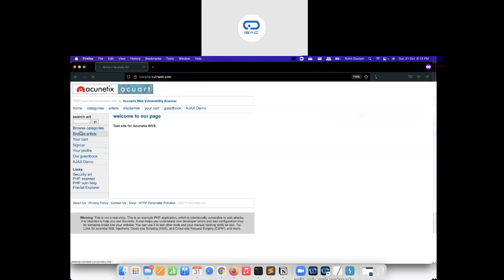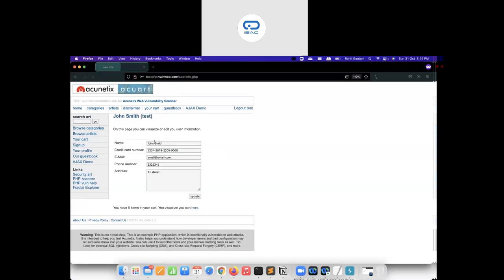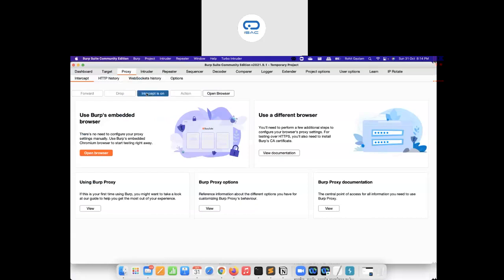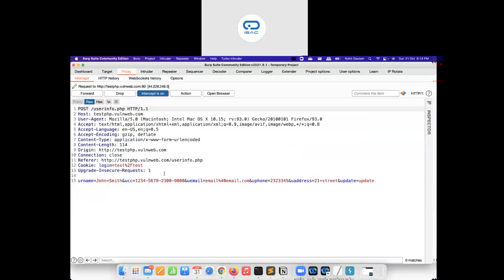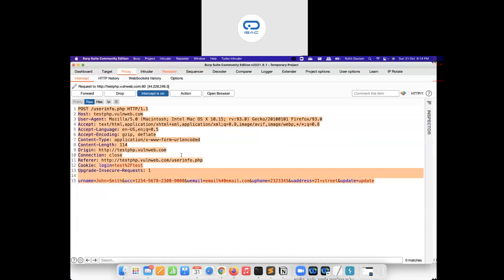Let us quickly log in to this specific target. The username is test, the password is test. It is already mentioned over here. Let me hit login. Here you can see the name, credit card number, email, and phone number, and this is a POST form. In my profile, I'm going to turn intercept on and update this, and you can see this is the request which is going on. I'll send this request to Repeater.